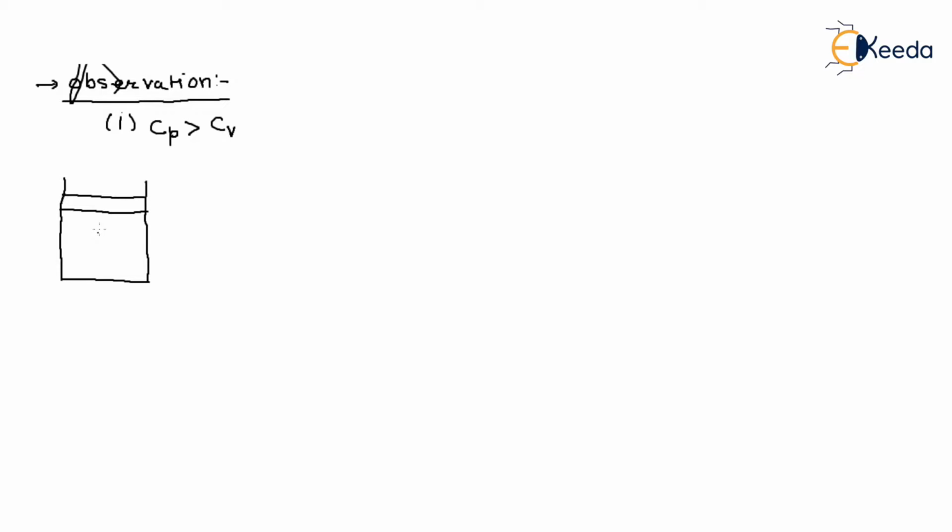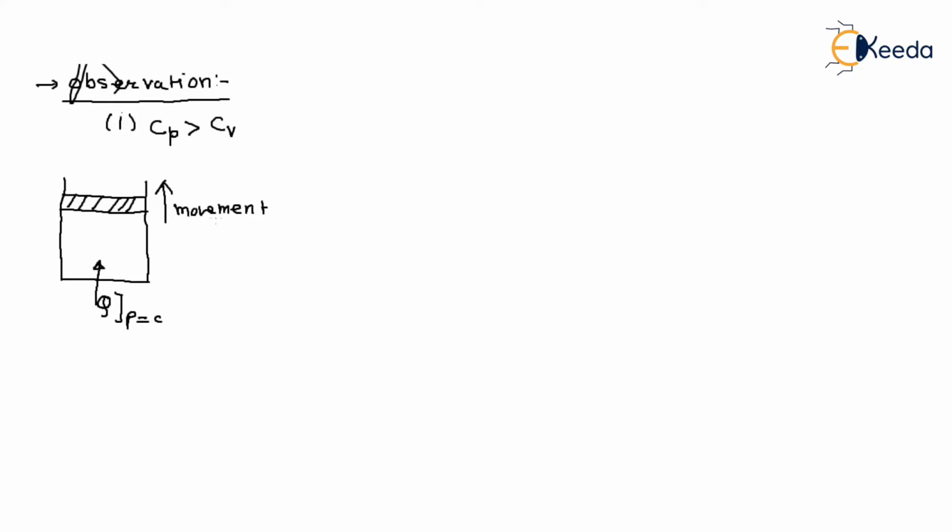When the piston is moving, the pressure inside the cylinder remains the same, because there is no resistance change. So during that process, if we supply heat to the system at constant pressure, this is the movement of the piston.